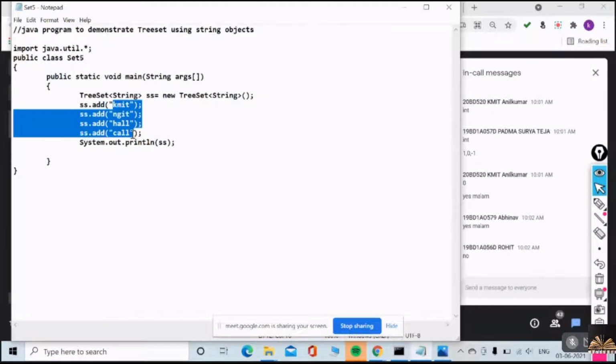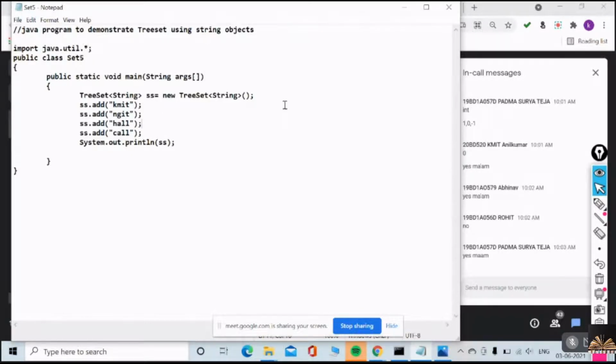It can only sort the objects which implement comparable interface. String already implements comparable interface, so we need not do anything extra. They can automatically be sorted using TreeSet. Understood or not? Understood now, everyone? Yeah, fine.